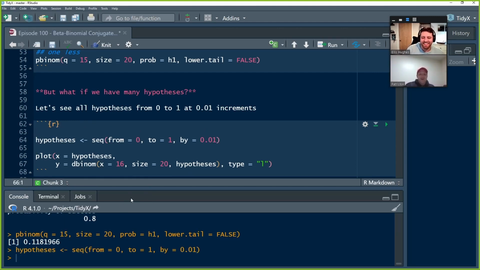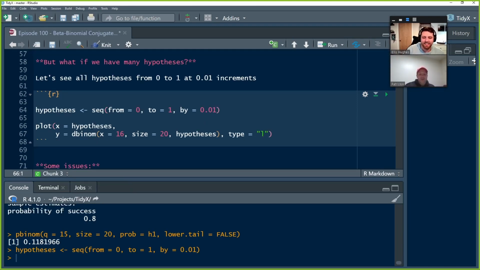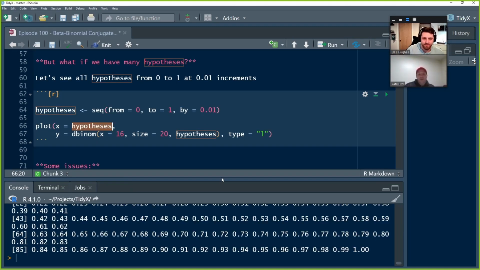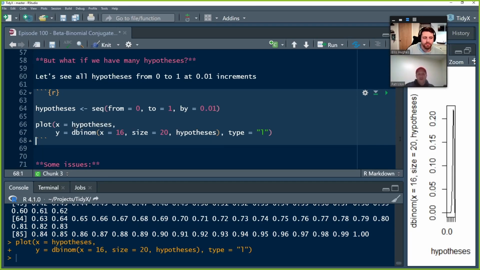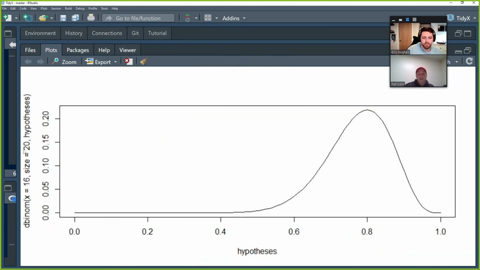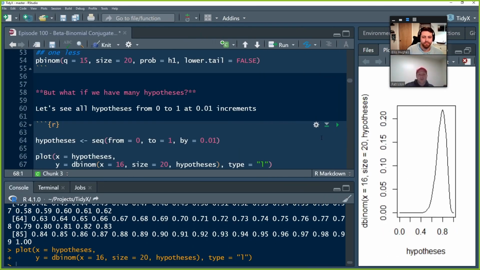So let's set up a hypothesis grid. We did this last week as our P grid. It's all the probabilities from 0 to 1 in 0.01 increments. And we can go ahead and plot this relative to our D binomial, relative to our binomial distribution. So successes and failures, that's why we're using the binomial distribution. And there we see a very long tail on the left. And we see that our probability is centered right around 80%. And we see some uncertainty there, which is good. Uncertainty is what we want to know about when we're talking about this player, especially with small samples.